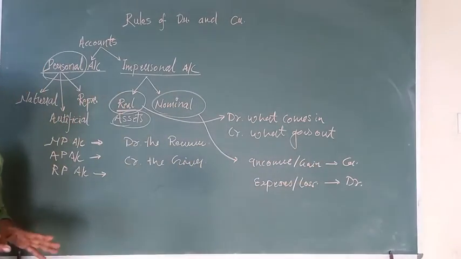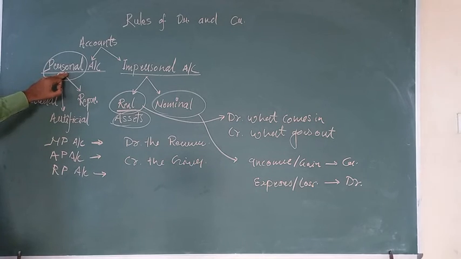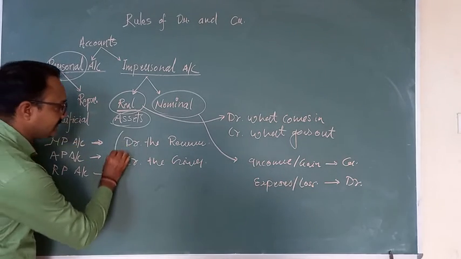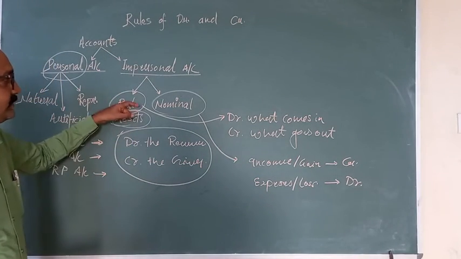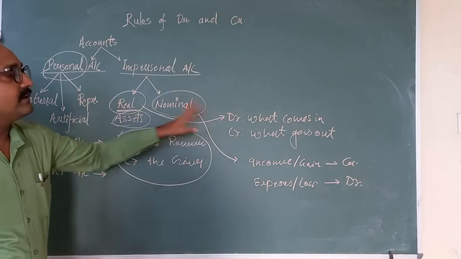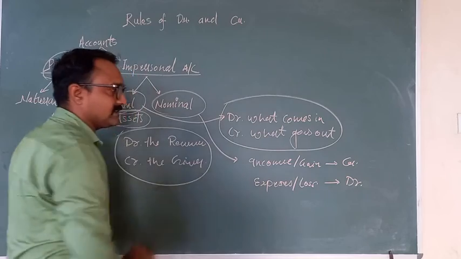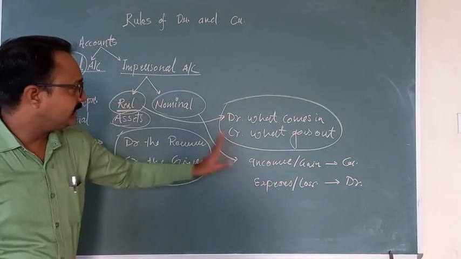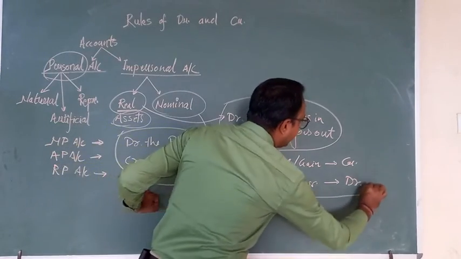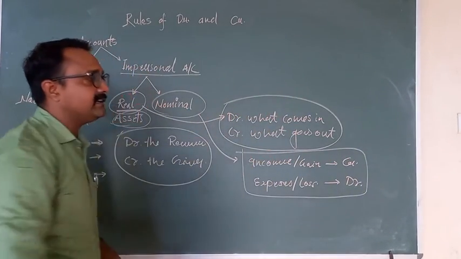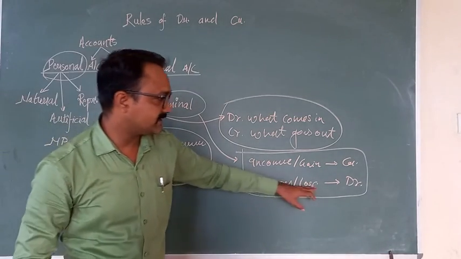So these are the three very important rules. First, for the personal account: debit the receiver, credit the giver. Second, related to your assets, the real accounts: debit what comes in, credit what goes out. And third, related to the nominal accounts: debit all the expenses and losses and credit all the income and gains.